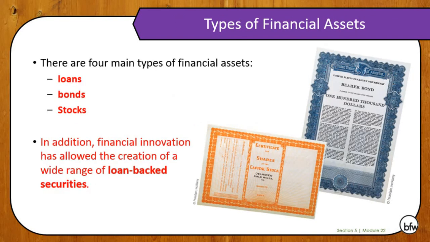Now, there are four main types of financial assets: loans, bonds, stocks, and loan-backed securities. Basically, a loan is where you agree to pay someone back plus interest. That's an asset for someone because they are making that money back plus interest over time. A bond is the same thing, just more like us loaning money to companies or banks. And with stocks, you own a percentage of ownership in the company. Now, a loan-backed security is kind of different. I'll explain more about those in the next class.